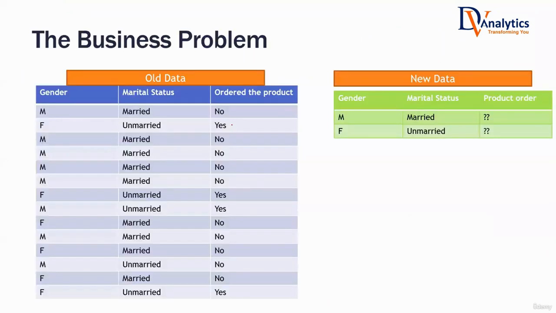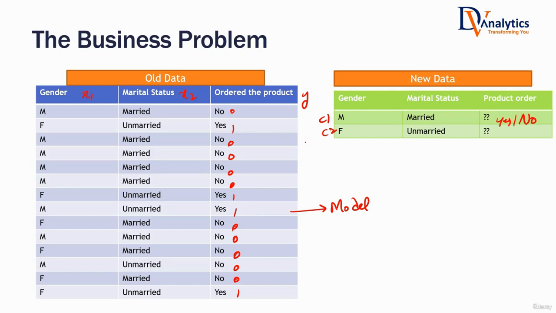The problem statement, on the face of it, looks very simple. It looks very similar to the general problem statement that we hear. I have feature x1, I have feature x2, I have the target variable y. Feature x1 is gender. I know the marital status of the customer, and the target variable is whether the customer has ordered the product or not. Some customers did not order, some customers have ordered the product. Now what I want to do is build a model on this data, and it has to make predictions. When a new customer comes in, customer gender male, marital status married, is this customer going to buy the product or not? That's what the model has to predict.